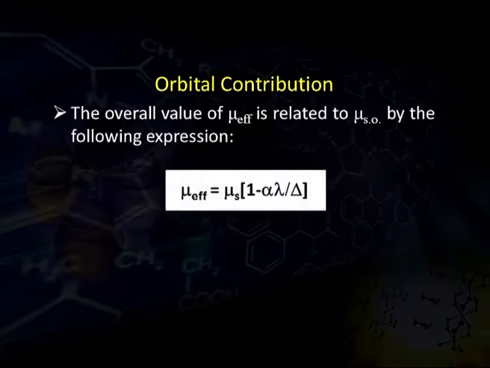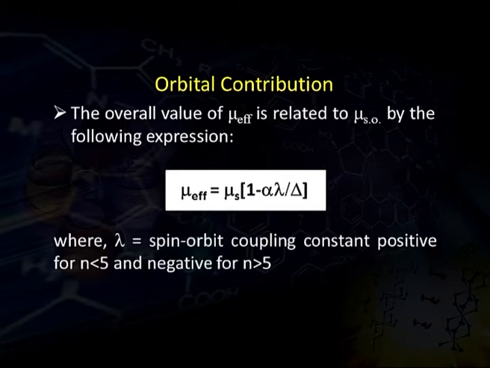This orbital contribution is given by the following expression: mu effective is equal to mu s within bracket 1 minus alpha lambda upon delta. Here lambda is the spin orbit coupling constant, and it is positive if n is less than 5 and negative if n is greater than 5. Here n is the number of unpaired electrons within the d orbital.